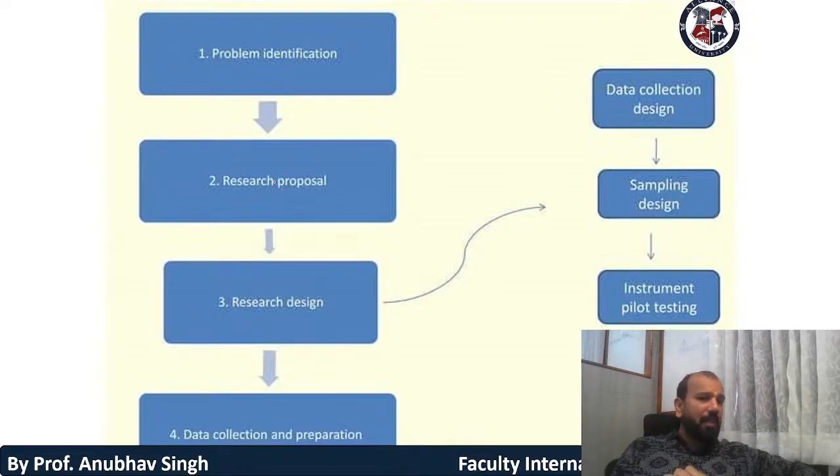Then the research design. In the research design, we need to understand whether you are picking descriptive or explanatory, action or applied, or pure. There are so many types of research design methods. Then data collection and preparation. In data collection, we can do primary research and secondary research. In primary research, we have interviews, questionnaires, schedules, observations, salesforce opinion, projective techniques, and mechanical devices. Then the data collection design and the sampling design: probability sampling and non-probability sampling.